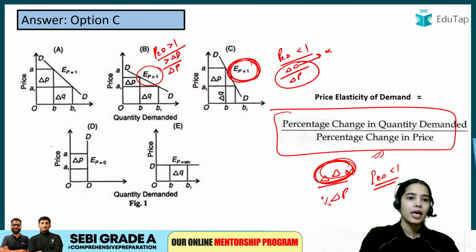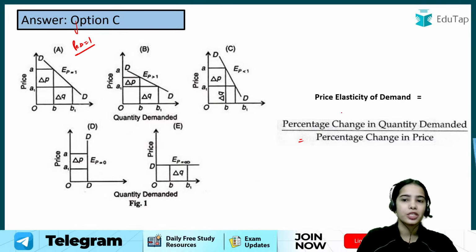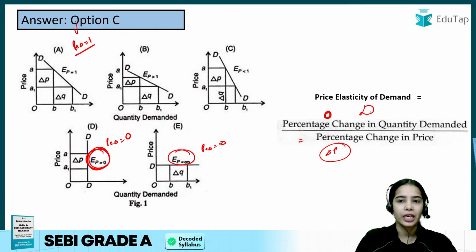As well, the price elasticity of demand is equal to 1 when the percentage change in price is equal to the percentage change in demand. When the price elasticity of demand is equal to 0, there is no change in demand with the change in price. When the price elasticity of demand is infinite, with the percentage change in price, there is an infinite change in demand.